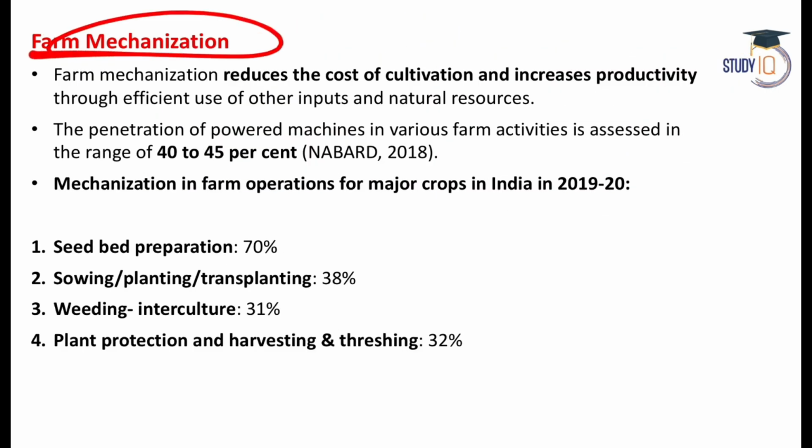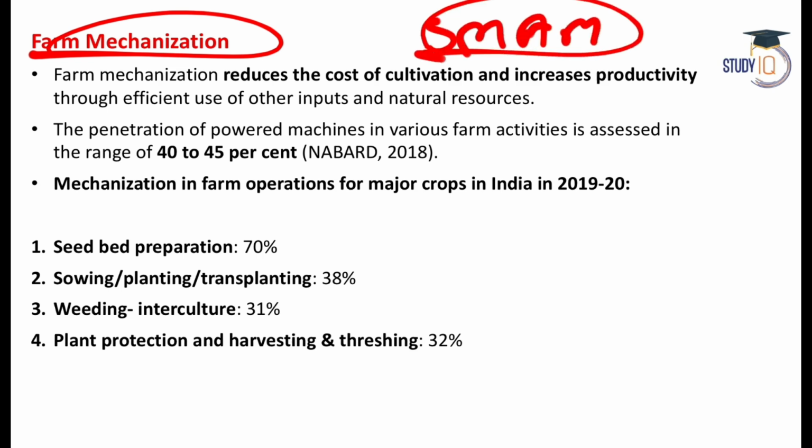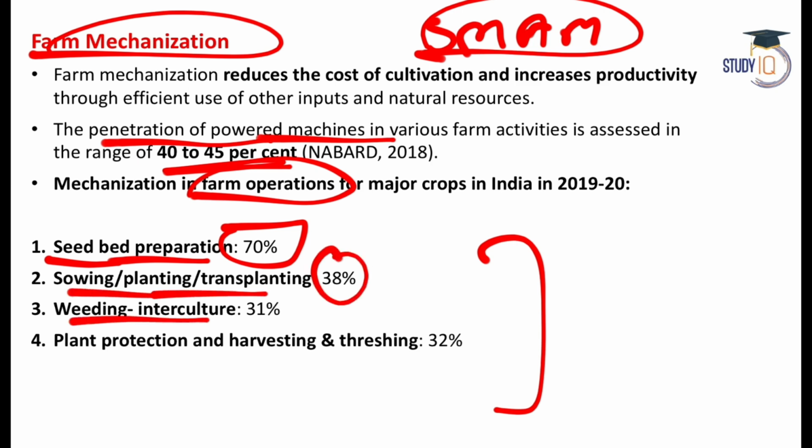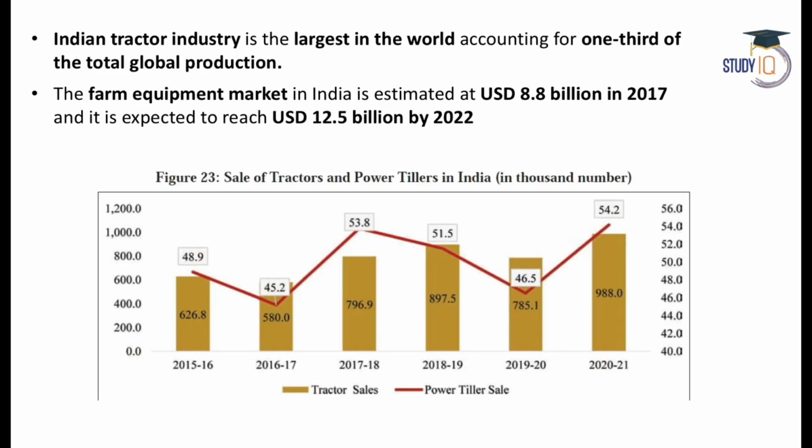Let's talk about farm mechanization. The Indian government has a lot of schemes like SMAM, or Sub-Mission on Agricultural Mechanization. We want to have more machines. Obviously, the penetration of powered machines is approximately 40 to 45%. And this is the further breakdown of how machines are used in different farm operations. For seed bed preparation, 70% of work is done by machine. Sowing, planting, transplanting 38%, weeding and interculture 31%, and plant protection, harvesting and threshing 32%.